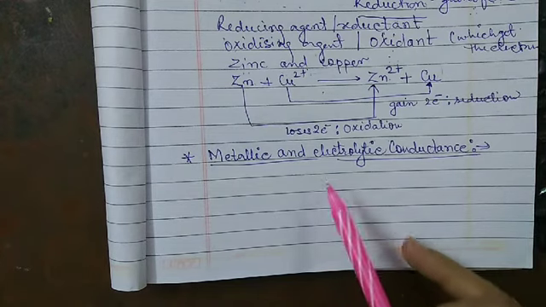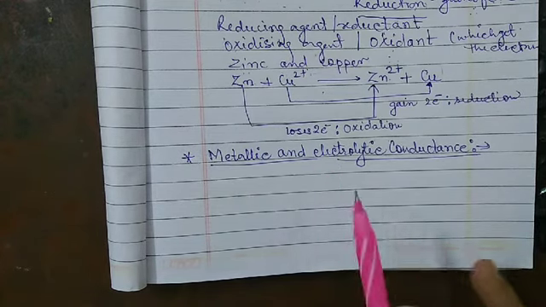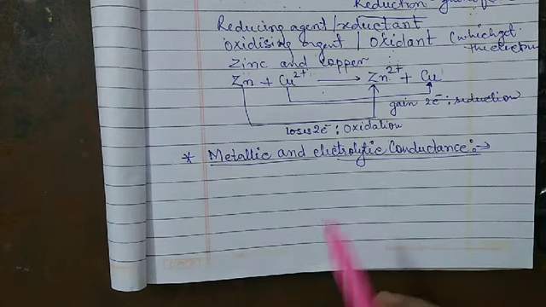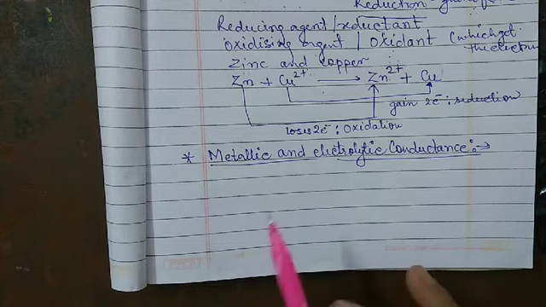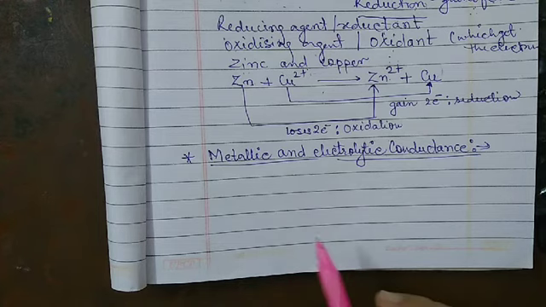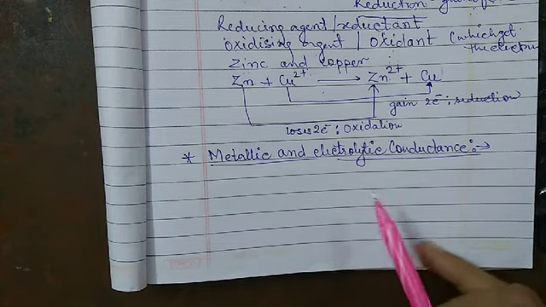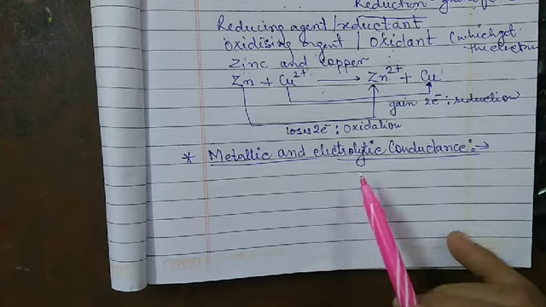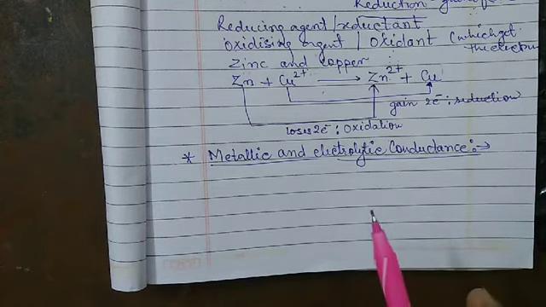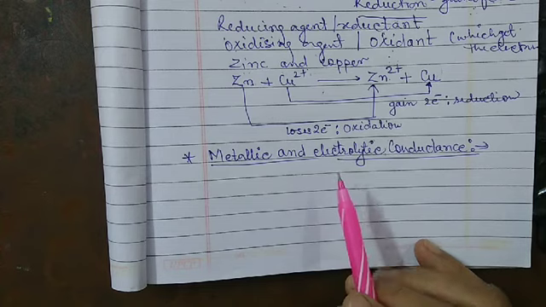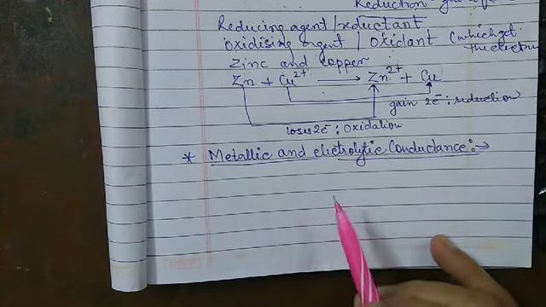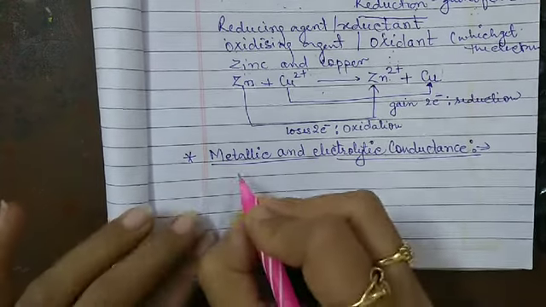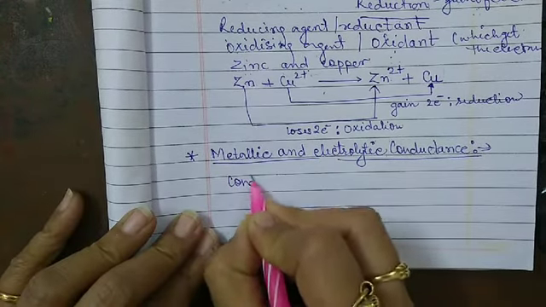All the substances do not conduct electric current. We all know very well that all the substances are not good conductors of electricity. They do not conduct the electric current. So the substances which allow the passage of electric current are called conductors.